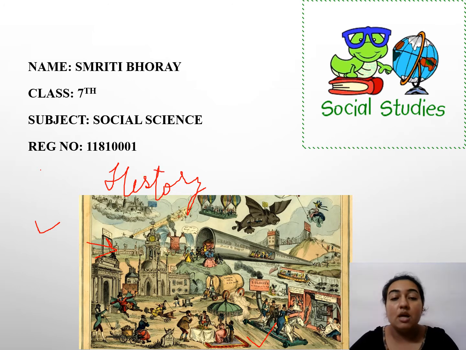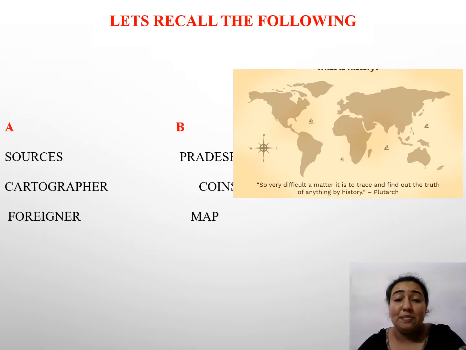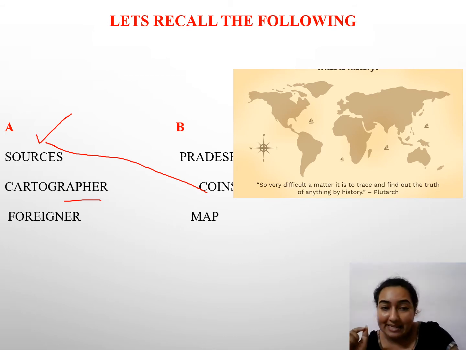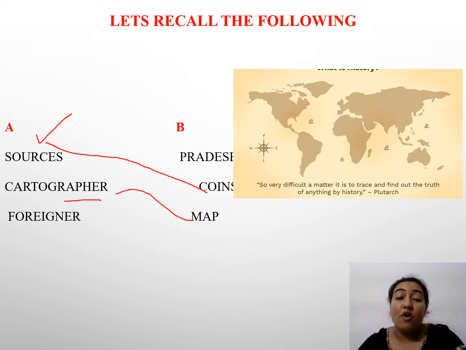Fine students. Okay, let me just check how much you remember the following things. Now, let's recall what we have studied in the previous class. So, what are the sources of Indian history, students? Is it maps or coins? Coins. Who is the cartographer? I explained in the previous class, a person who makes and draws maps. And a foreigner is a person who is known as Pardeshi.